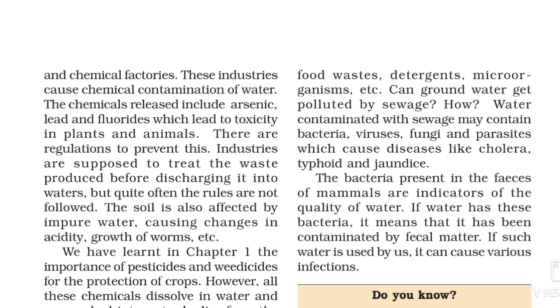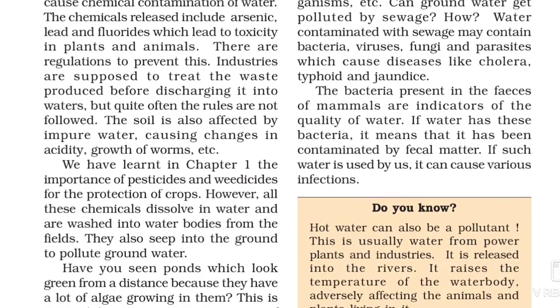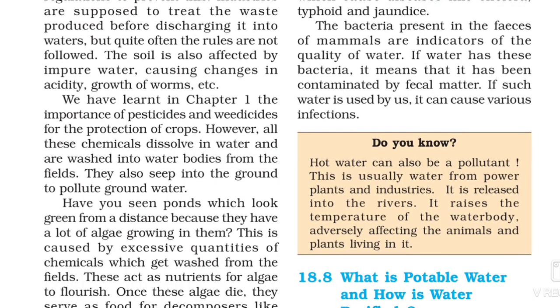We have learned in chapter 1 the importance of pesticides and weedicides for the protection of crops. However, all these chemicals dissolve in water and are washed into water bodies from the field, and they also seep into the ground to pollute groundwater.